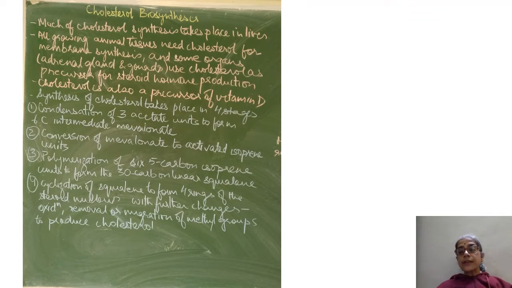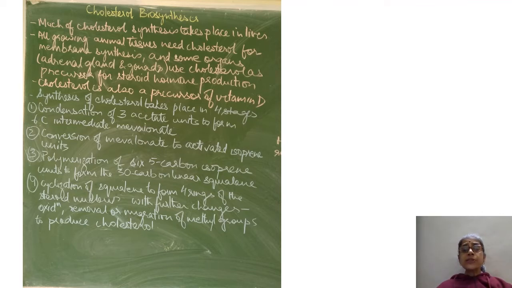Synthesis of cholesterol takes place in 4 stages. In the first stage, condensation of 3 acetate units takes place to form a 6-carbon intermediate called mevalonate. In the second stage, mevalonate is converted to activated isoprene units, that is delta 3 isopentenyl pyrophosphate and dimethyl allyl pyrophosphate.